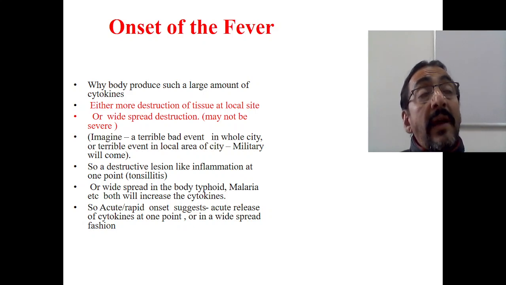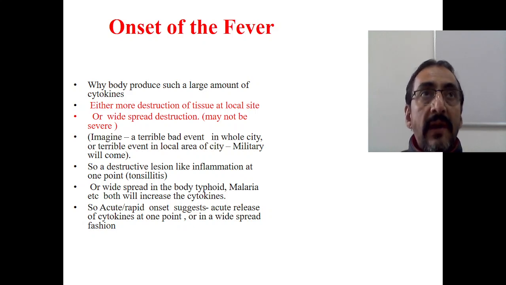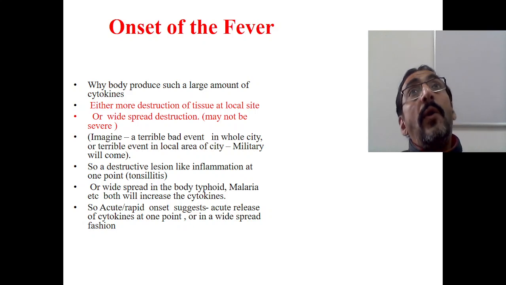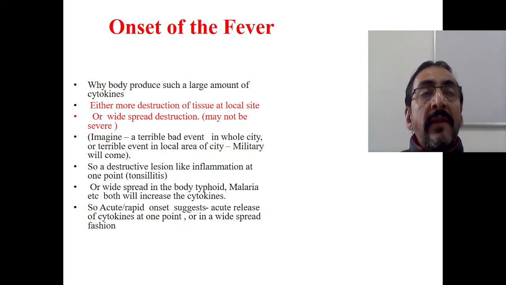If the incident is terrible, suppose it is a bomb blast, definitely the military or NIA people will come. So a destructive lesion like inflammation can occur at one point or all over the body. When the destructive lesion happens in one place of the body, for example tonsillitis, it is also a terrible infection, but it is happening in one point of the body.